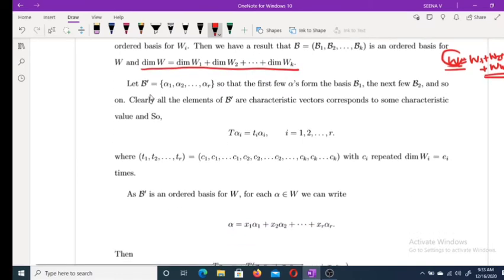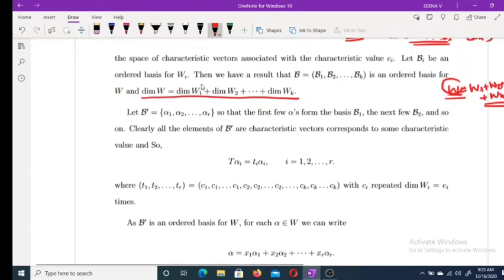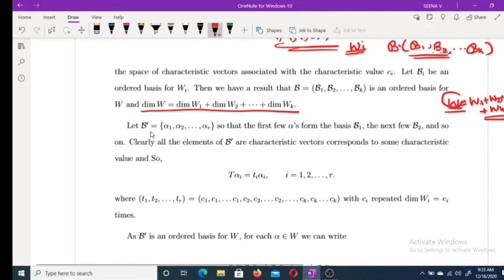Now, let B dash be equal to alpha 1, alpha 2, etc., alpha r. We are considering another basis B dash, so that the first few alphas are from B1, and the next few from B2. B1 is an ordered basis for W1, and B2 is an ordered basis for W2, and so on.